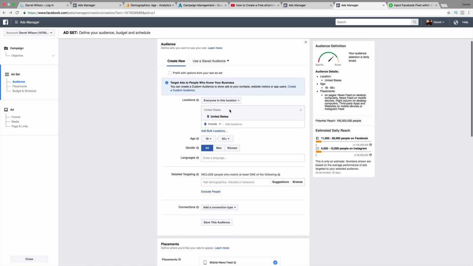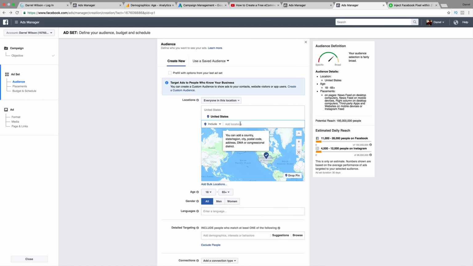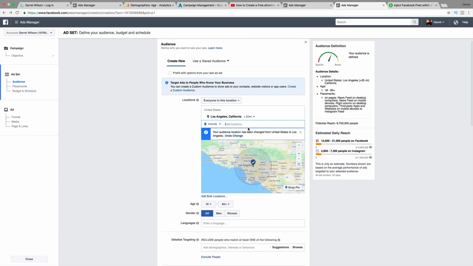So for example, right now, we're going to go ahead and do everyone in this location. Now, United States. Remember, we're personal injury attorneys. We might want to narrow down our location because let's say I'm a personal injury attorney in Los Angeles. So I'm going to do Los Angeles, California. Los Angeles is sue happy. Everybody sues everybody here. That's kind of how it works here. Now we want to extend this, at 25 miles.